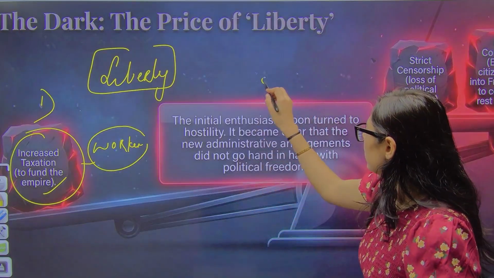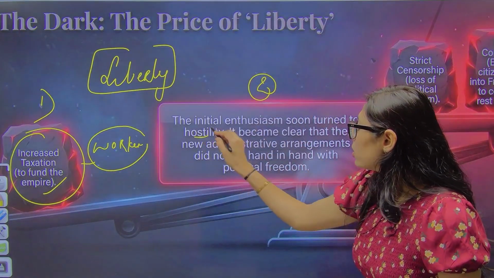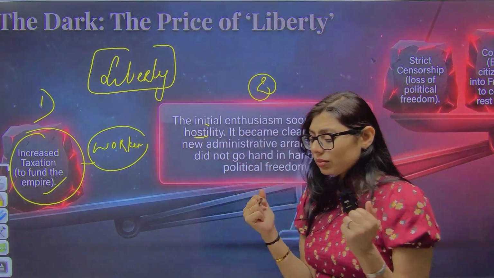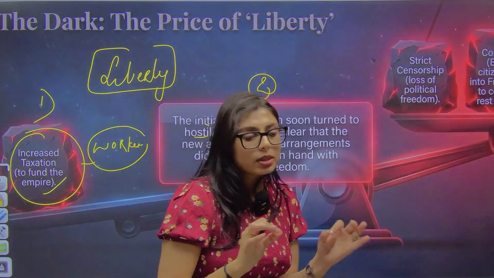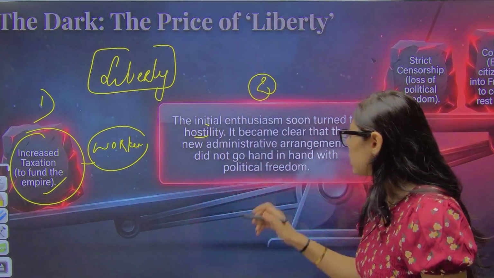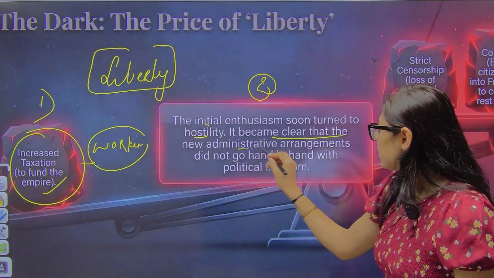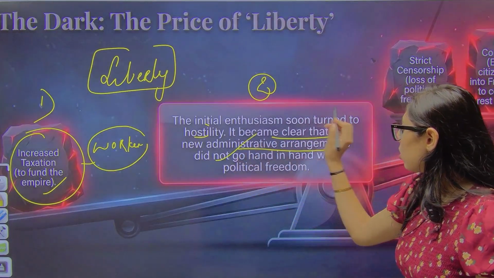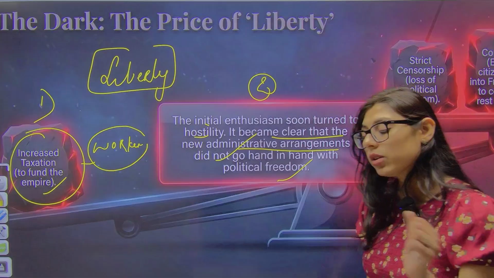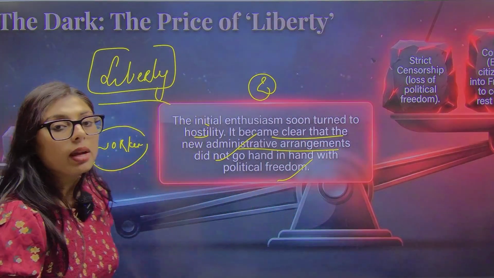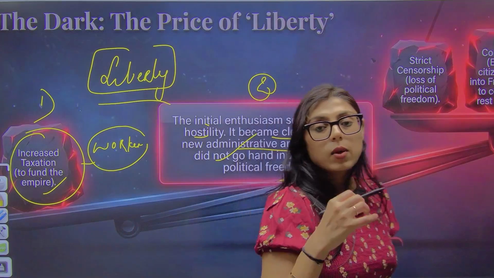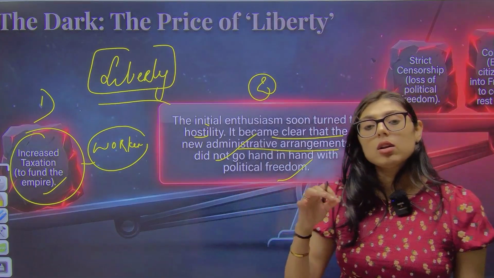Number two, the initial enthusiasm soon turned into hostility. Hostility means they were not happy with those reforms. It became clear that the new administrative arrangements did not go hand in hand with political freedom. On one hand, you are saying you're giving political freedom. On the other hand, you are increasing our taxes, and that is putting a lot of burden.